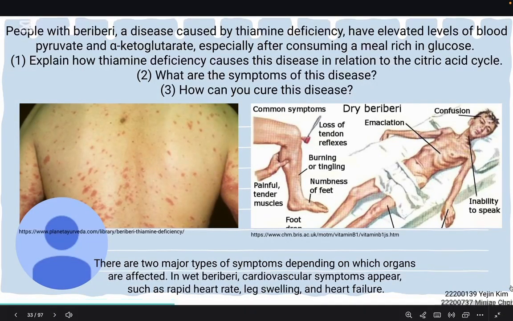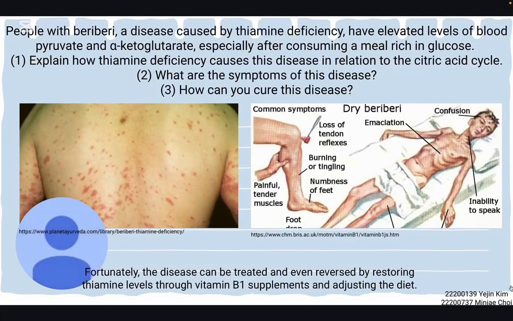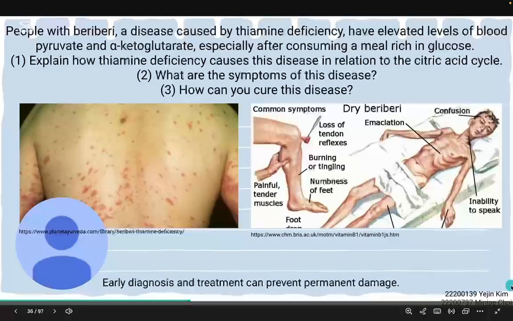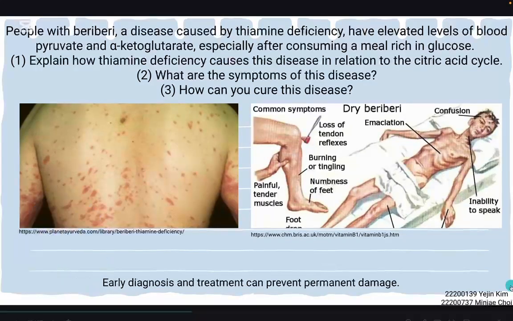There are 2 major types of symptoms depending on which organs are affected. In wet beriberi, cardiovascular symptoms appear, such as rapid heart rate, leg swelling, and heart failure. In dry beriberi, the nervous system is affected, which leads to muscle weakness, numbness, and coordination problems. Fortunately, the disease can be treated and even reversed by restoring thiamine levels through vitamin B1 supplements and adjusting the diet. Early diagnosis and treatment can prevent permanent damage.